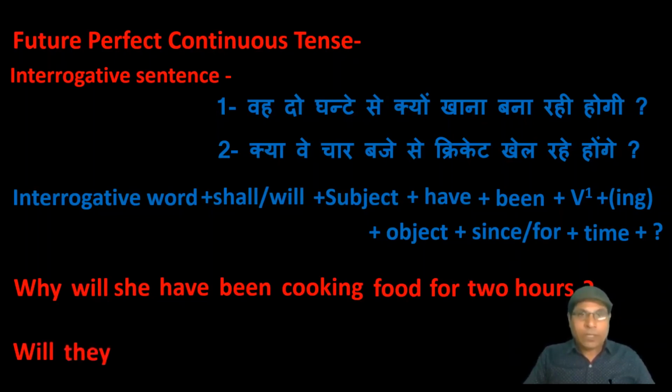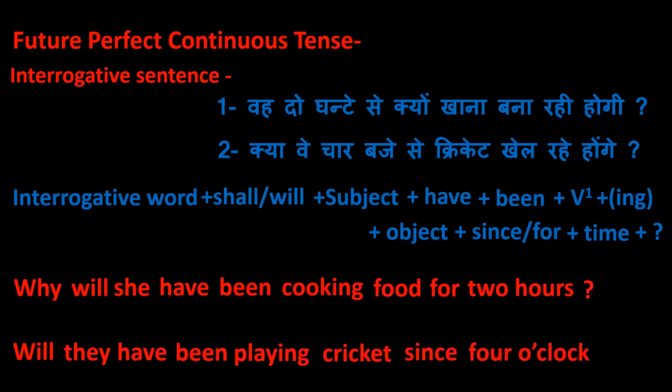Will they have been playing cricket since 4 o'clock, and at last mark of interrogation. And if there is interrogative and negative sentence in future perfect continuous tense, then you have to use not between subject and have. Just like, why will she not have been cooking food for 2 hours?